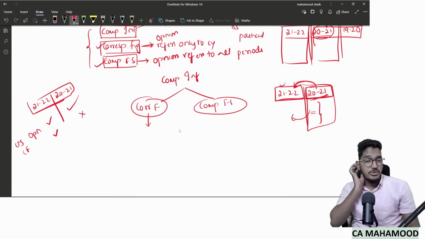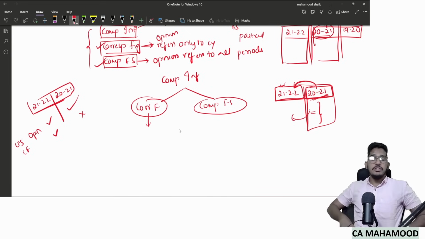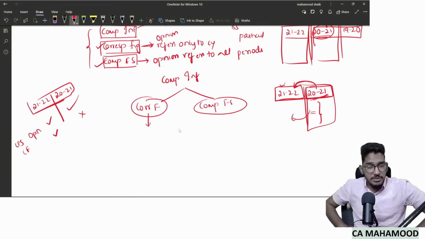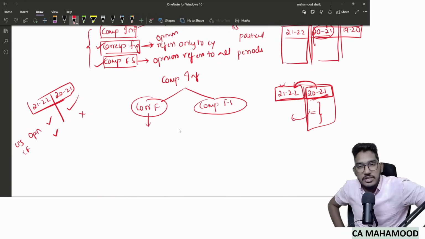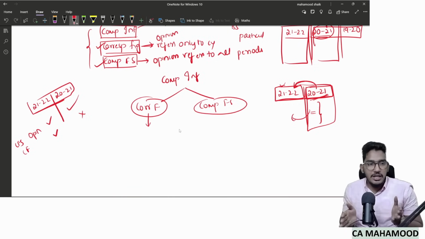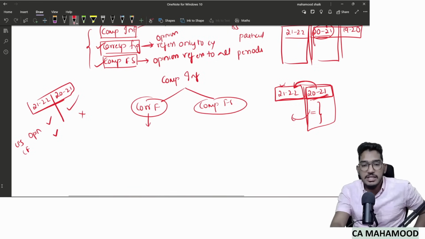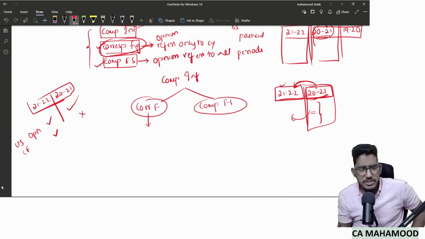I have nothing to do with the prior years. Sir, which one has to be followed? Should I follow corresponding figures or comparative financial statements? It all depends on the applicable financial reporting framework. In India, the applicable financial reporting framework expects you to follow only corresponding figures. That's what we generally do.